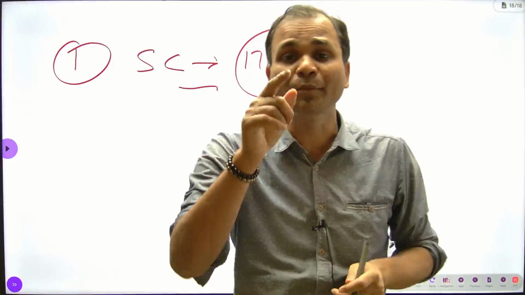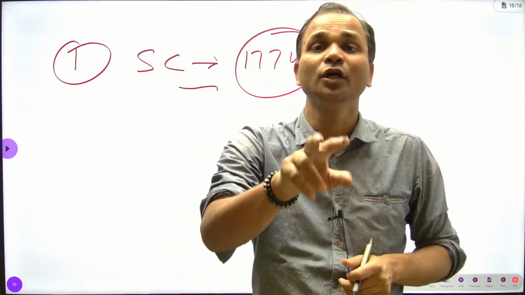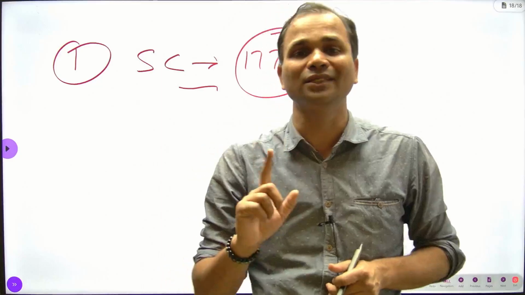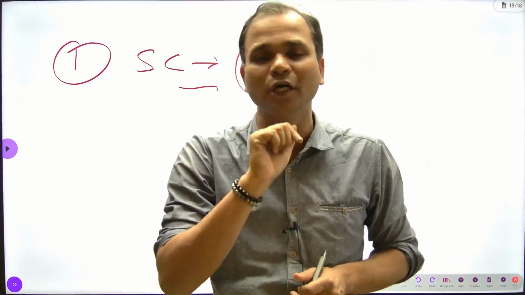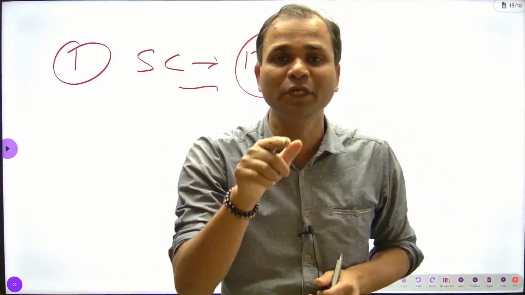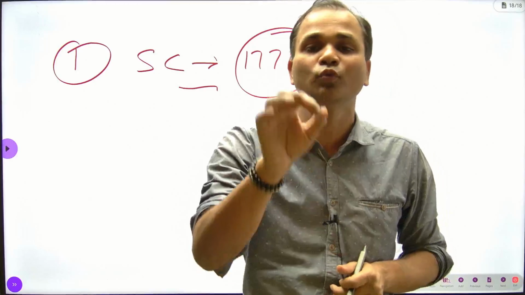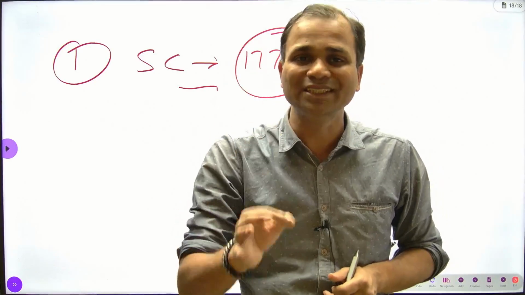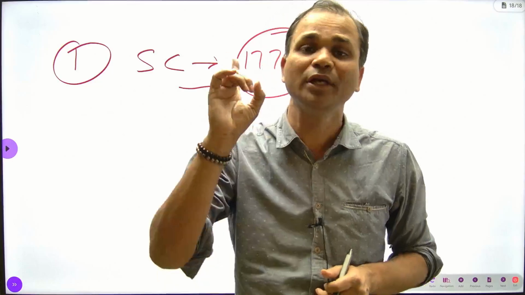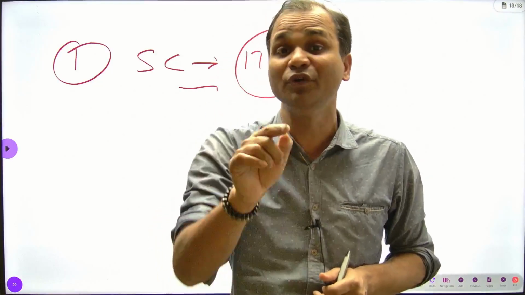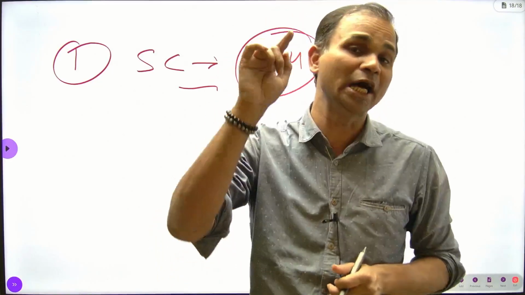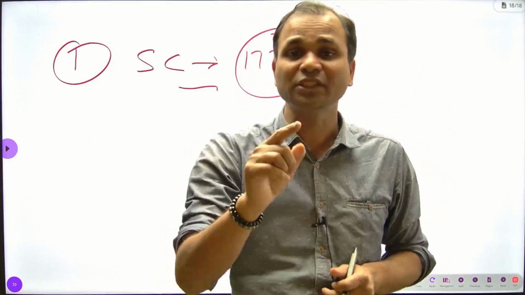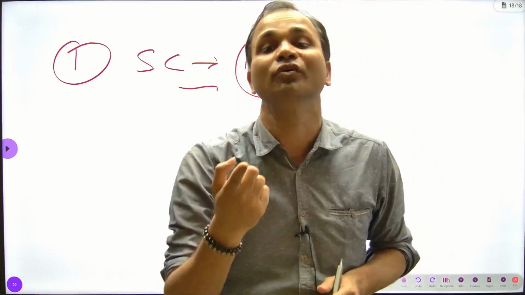Now, in the comment box, you will give the answer. What was the number of judges in the Supreme Court? I will not give you the answer. I have told you many times in class also. That's why it is your responsibility to comment in the comment box what was the total number of Supreme Court judges in India during the British era. With your name, I will see and I will answer you in the comment box. But first, it is necessary. I will wait for your answer.